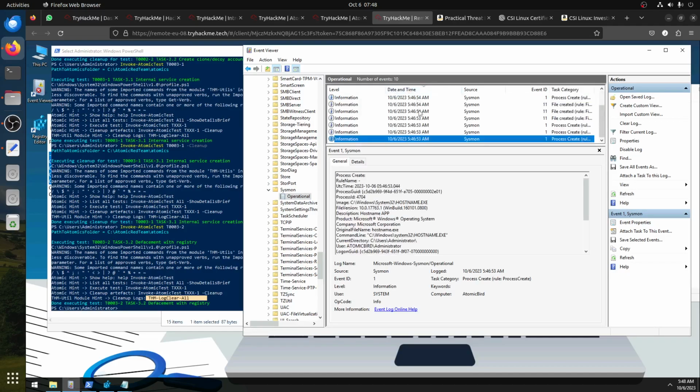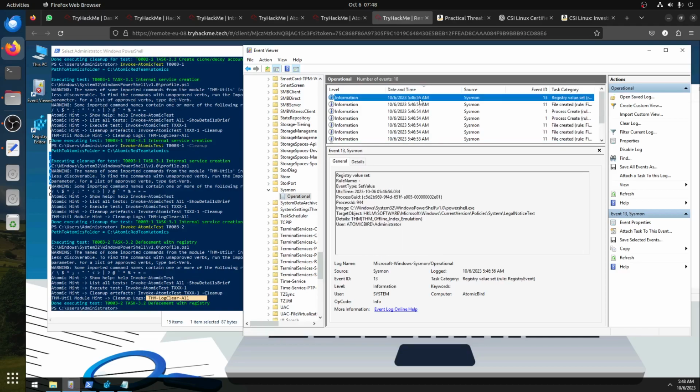Let's follow the dates. So it's 4656, that's the last one, because we know it's a defacement with the registry, so we can flip to the registry straight. You can see what's happening here. It's a PowerShell image around this, and there is a legal notice somewhere in the registry.